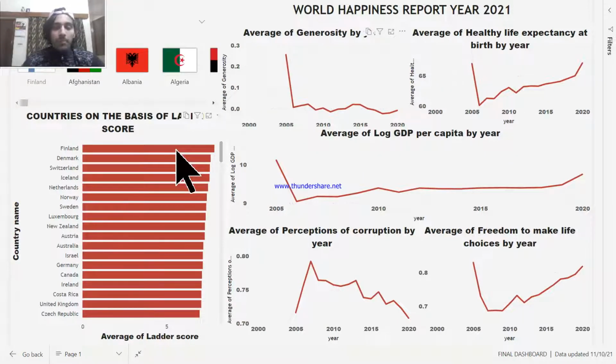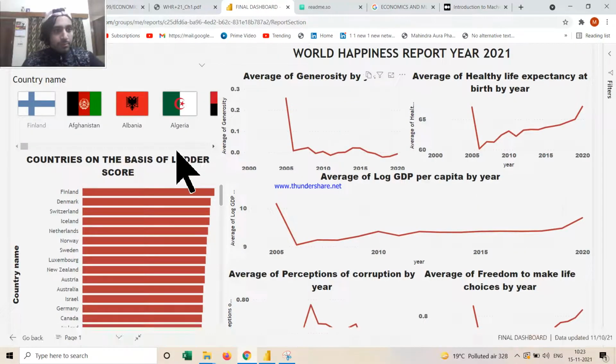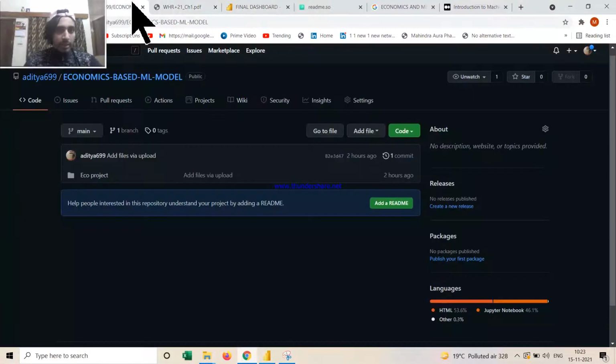And yes, happiness, to some people, might not even sound like a topic of discussion in economics, but you can see that happiness and state of mind are very key indicators of basically how a country is running. So now we'll try to see the application that we have created.